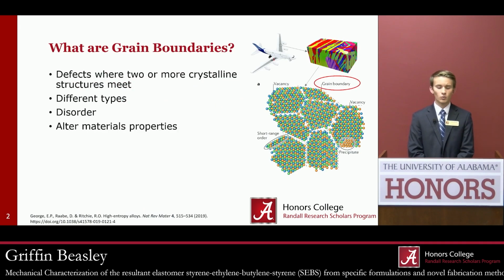So first off, what are grain boundaries? Grain boundaries are defects where two or more crystalline structures meet inside a material. In most materials, the crystalline structure is not uniform throughout. They're at different angles, different shapes, and where they meet up, they obviously do not meet up evenly, and this causes disorder to occur. And this disorder can alter the material's properties, which is why we study it.